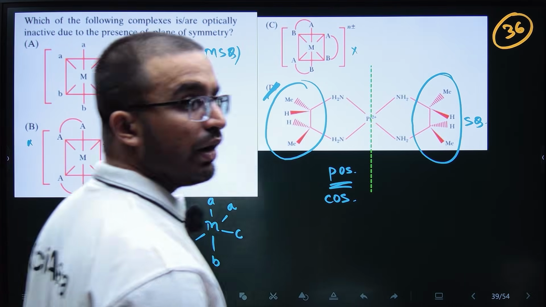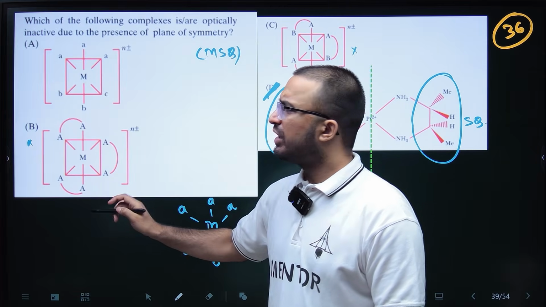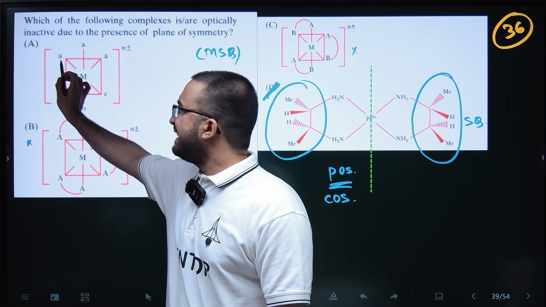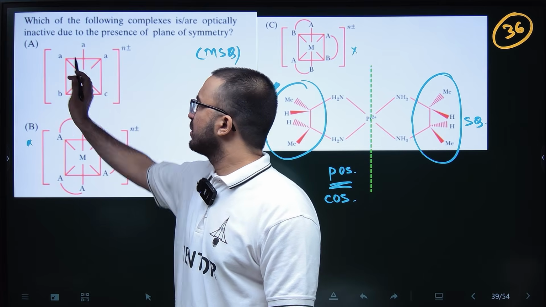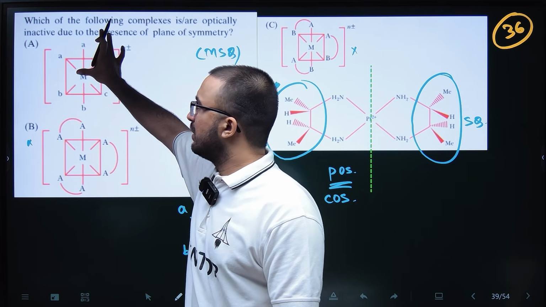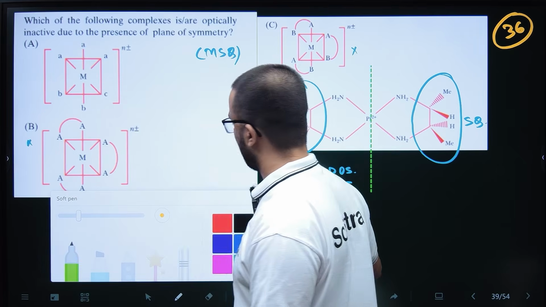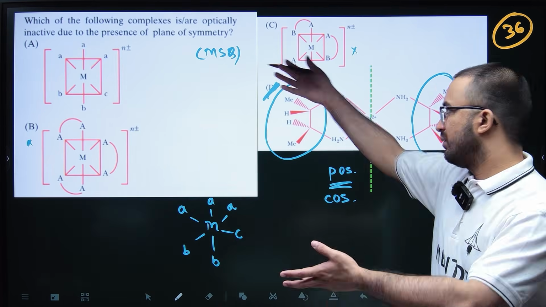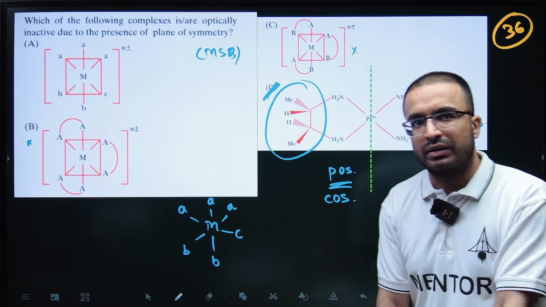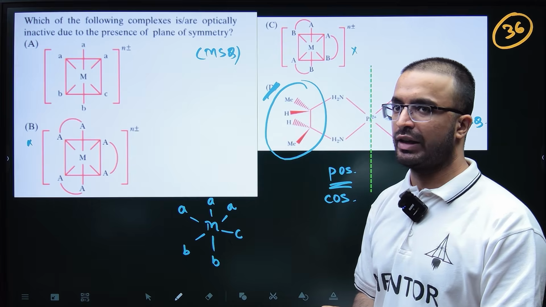Okay, so basically I have checked the question. So this has been a bit misprinted. Here C was there. C was trans to each other. So if C is trans to each other, there will be a plane. I'm just telling you, I am not changing the question. The question is fine. That is also a correct structure. I'm not saying that is not the correct structure. If such a question comes, then this is the only optically inactive one.